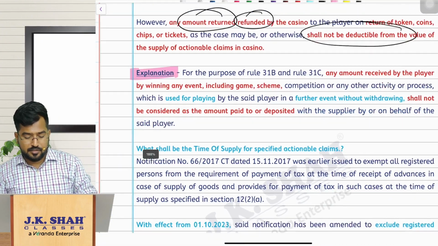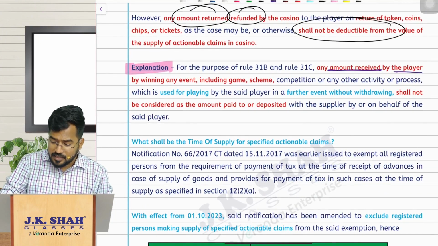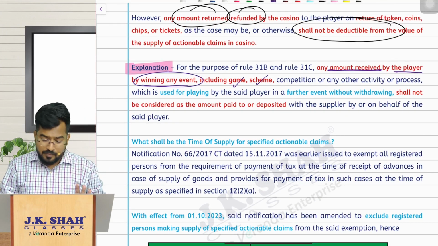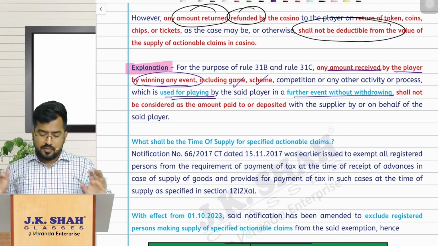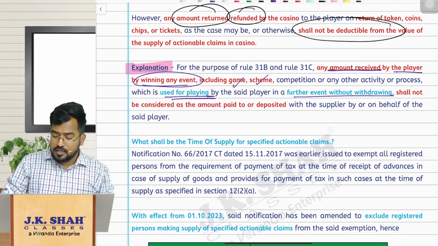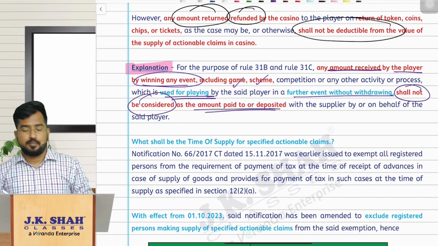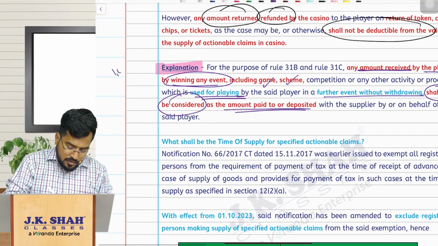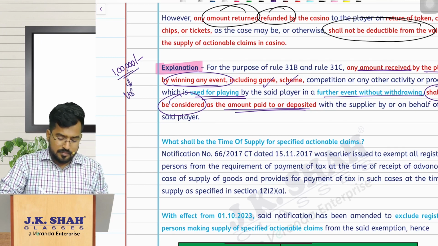The explanation is all about this: suppose you have received an amount by winning any event or game or scheme, and you are using it again for playing without withdrawing, then it shall not be considered as an amount paid or to be deposited. That means initially, for example, I have deposited 1 lakh. So this 1 lakh will be the value of supply.